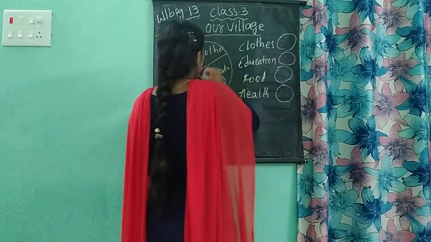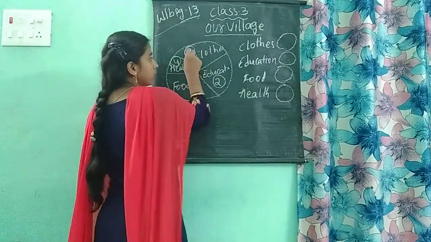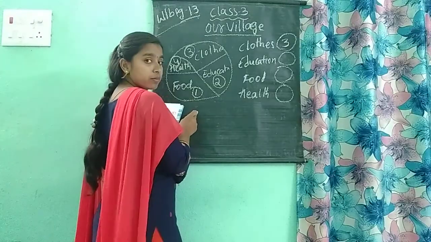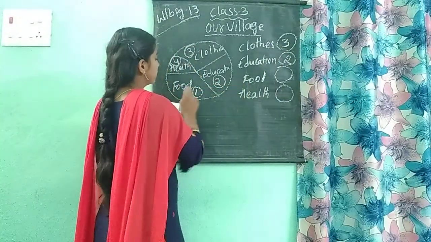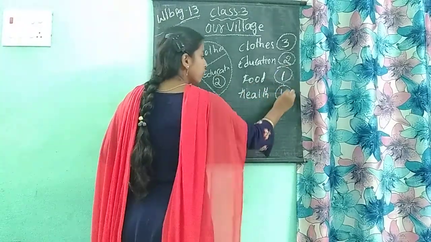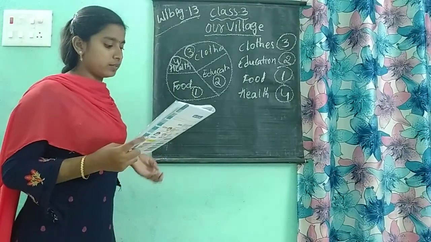For clothes, which priority are they giving? Priority number 3. Okay. Education. Education number 2. Food. Food number 1. And health. Health is the 4. Okay children, did you understand how we wrote this one? Yes. Okay.